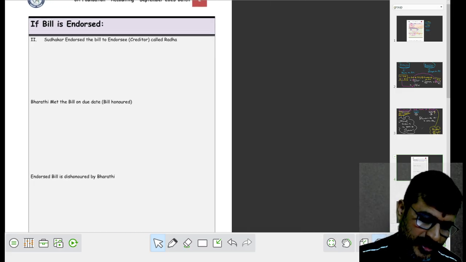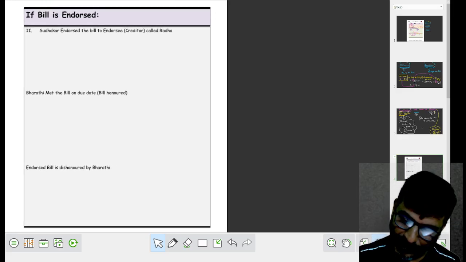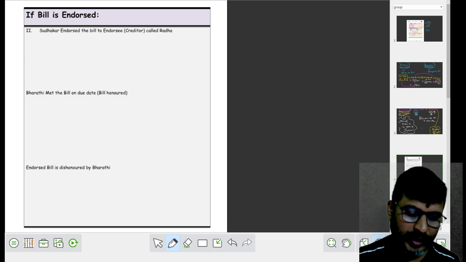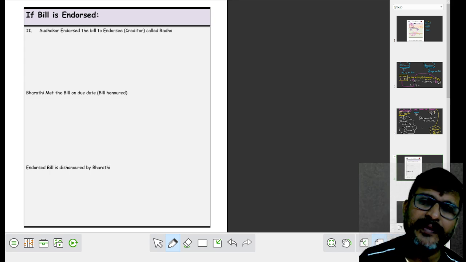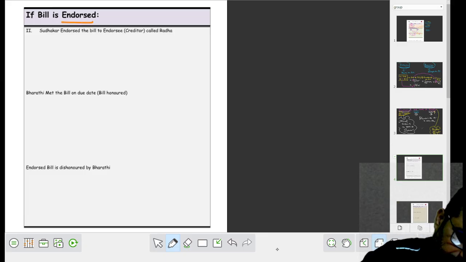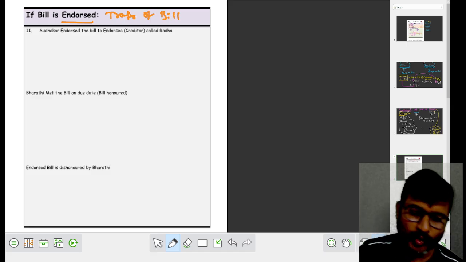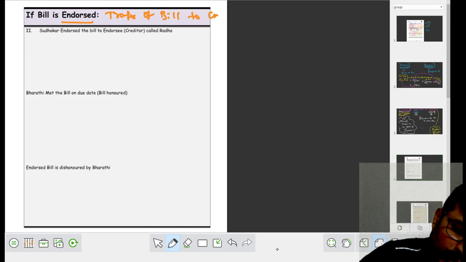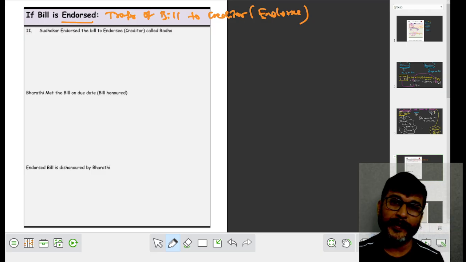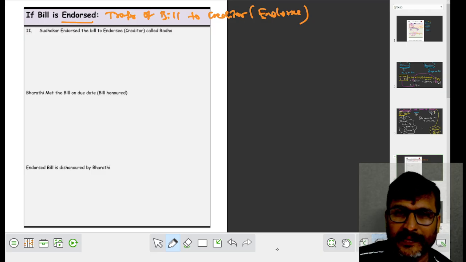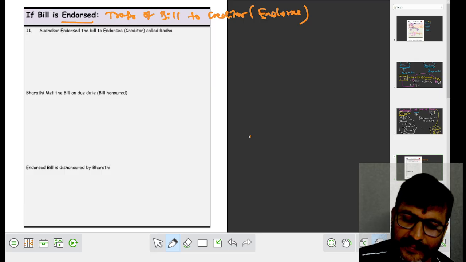Bill endorsed. What happened? Bill endorsed. Bill endorsed means what? Endorsed means transfer of bill. To whom? To creditor, to endorsee. What do you mean by endorsed? Transfer of bill to creditor.